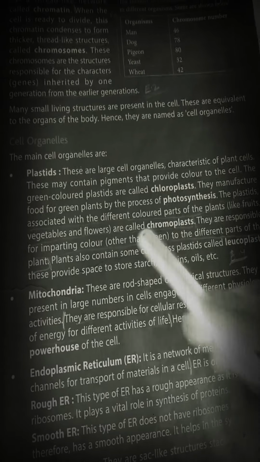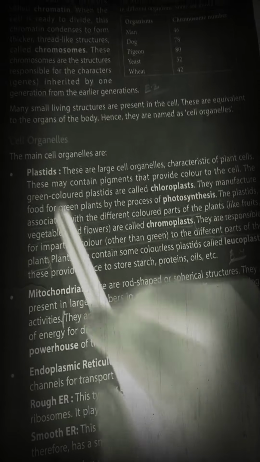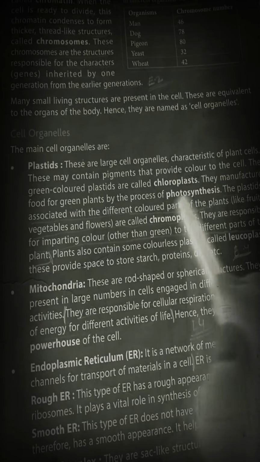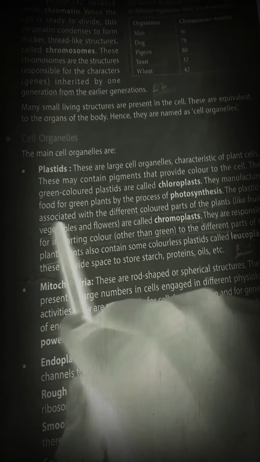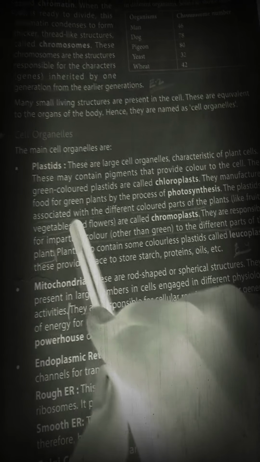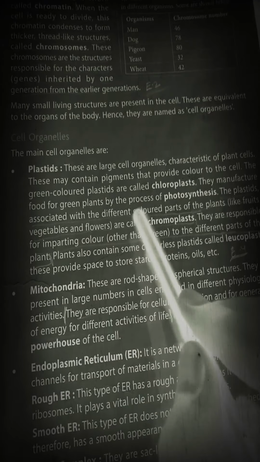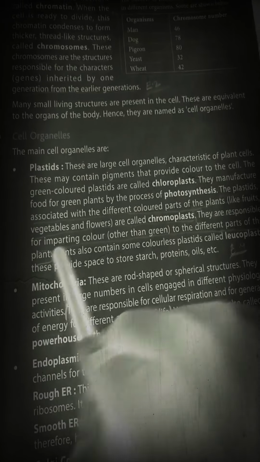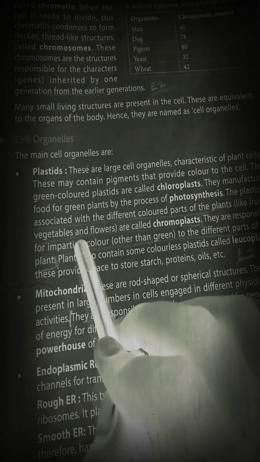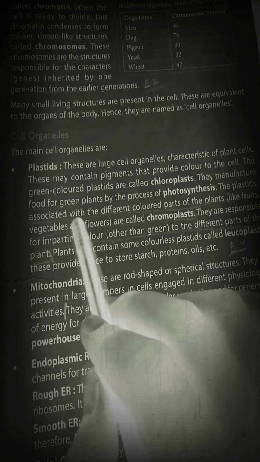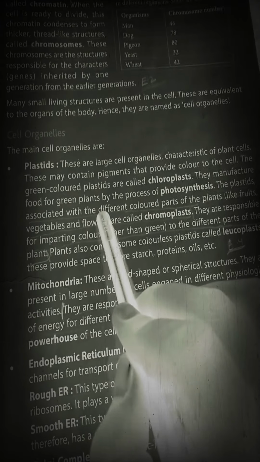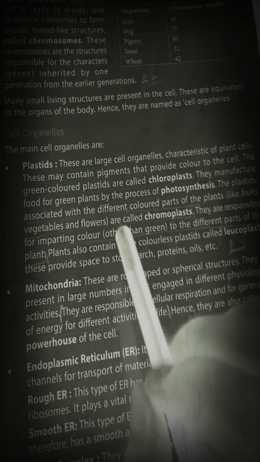There are also some plastids which are known as chromoplasts. These chromoplasts are associated with other parts of the plant like fruits and vegetables. They are called chromoplasts because they are responsible for the color present in a specific part of the plant.